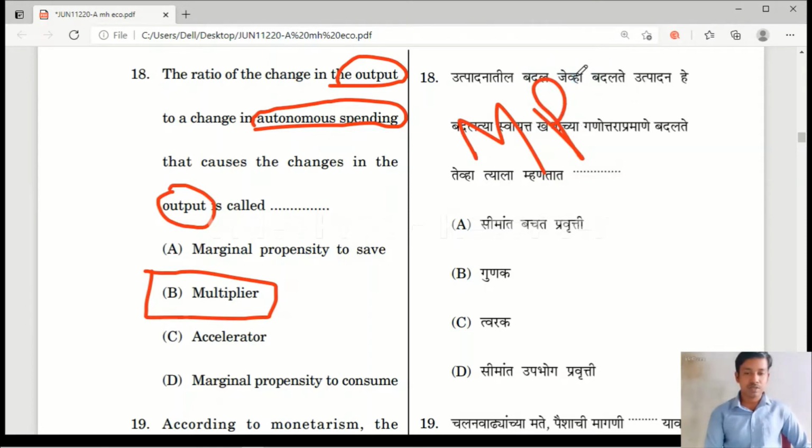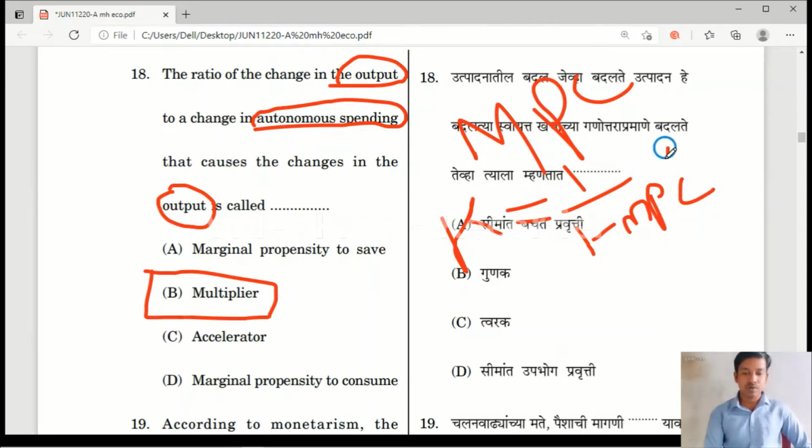And also friends, sometimes a question will arise on the formula. The multiplier is denoted by K. So multiplier is equal to 1 divided by 1 minus MPC. Sometimes they will give the MPC or MPS value and ask you to find the multiplier value. That time you can use these formulas. And one more formula is K equal to 1 divided by MPS. MPC means marginal propensity to consume. MPS means marginal propensity to save.